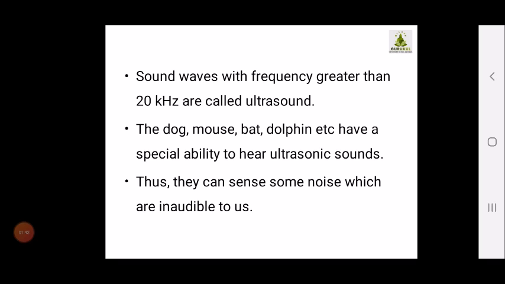So here you understand, children, certain animals like dog, mouse, bat, dolphin can hear sounds which we human beings are not blessed with. You can hear only from 20 Hz to 20 kilohertz, but certain animals have the ability to hear sound more than 20 kilohertz.